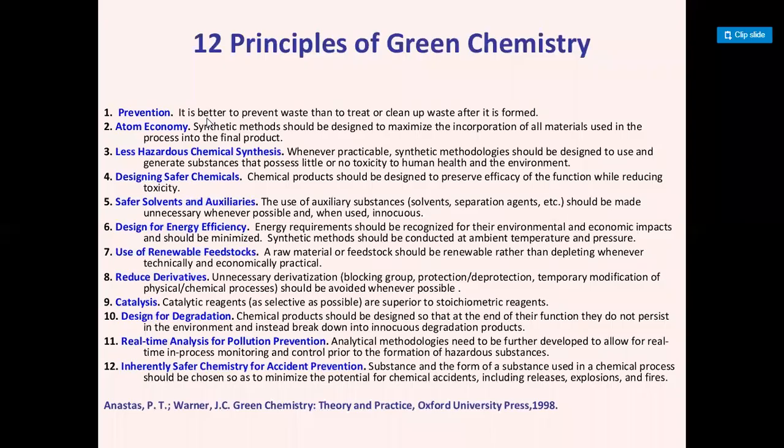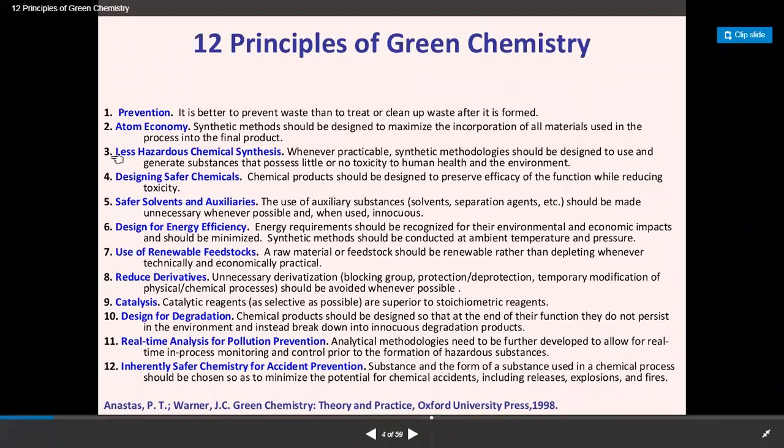So here we can calculate the percentage of yield. The percentage of yield equals the actual yield of the product multiplied by 100, divided by the theoretical yield of the product. By using this formula, we can calculate the percentage of yield in the reaction, so that we will know how much product is getting formed, and we can minimize the production of waste in the chemical reaction. Now the next principle is called less hazardous chemical synthesis.